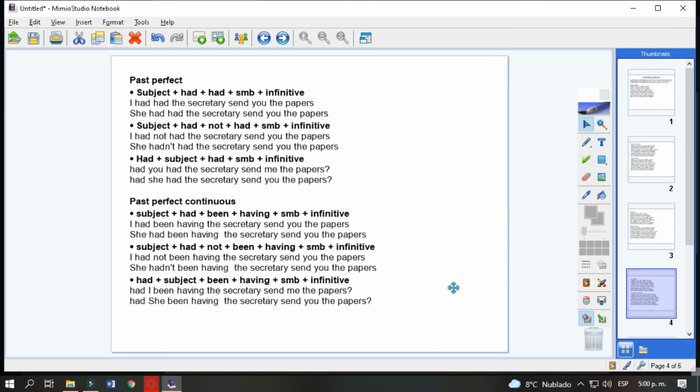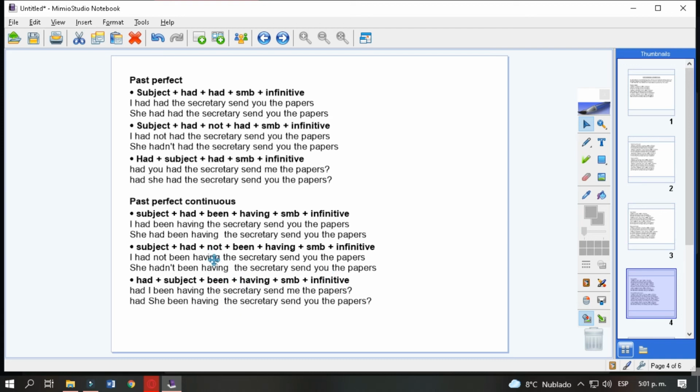Let's move to past perfect continuous. Subject, had, this is an auxiliary verb. The verb be in the participle and have in ing. Then somebody to do the action. I had been having the secretary send you the papers. She had been having the secretary send you the papers.